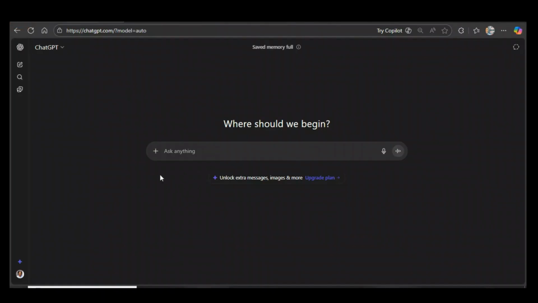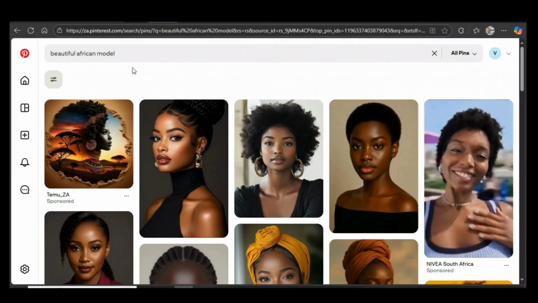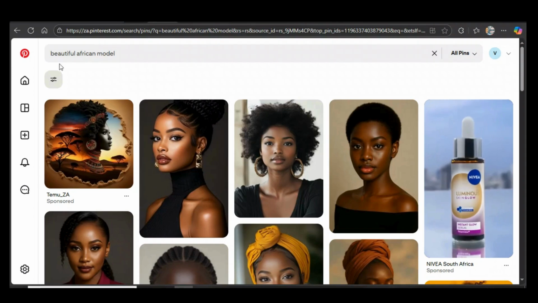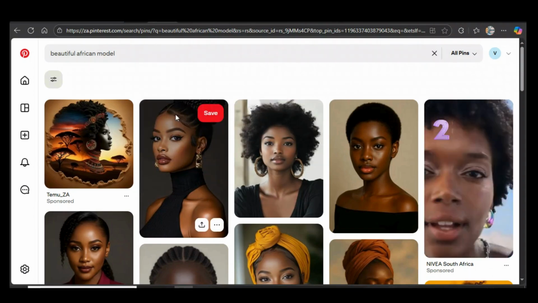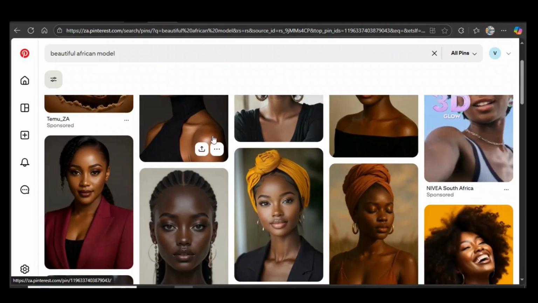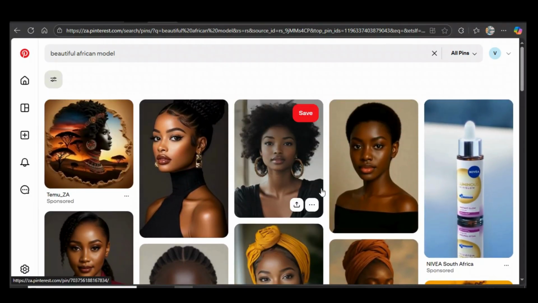Okay, so we're gonna start here on ChatGPT, but if you don't have any avatar in mind or anything to write to create your avatar, it's gonna be a problem. So let's just head over to this website called Pinterest. You come here to the search bar and search for beautiful African model. There will be lots of African models that come through, and then you just need to select the one that you love.